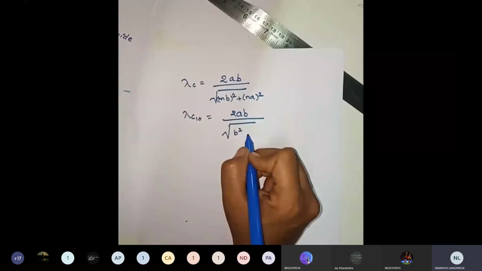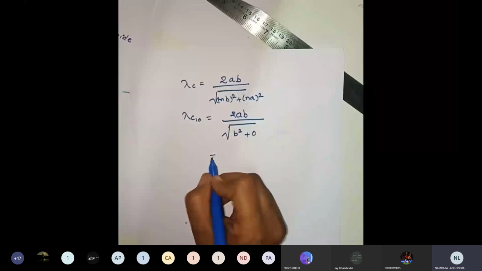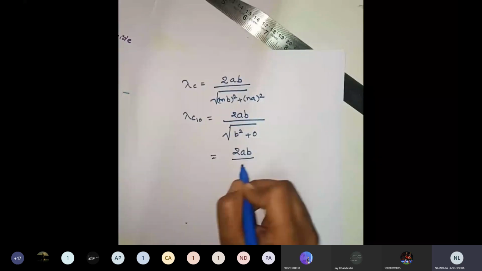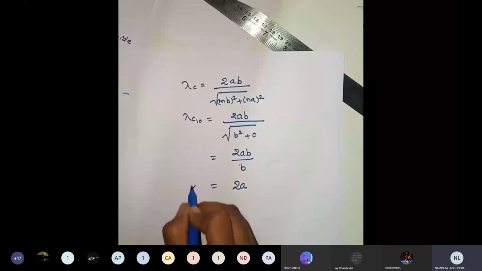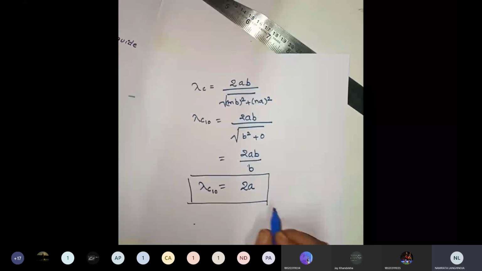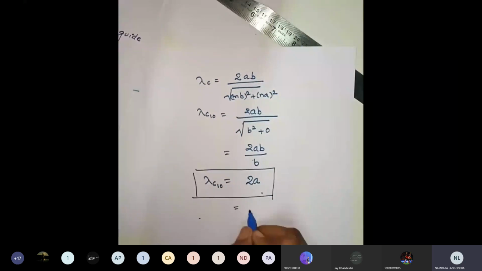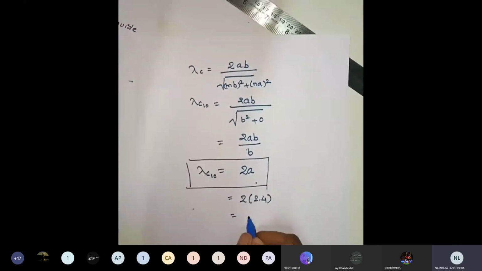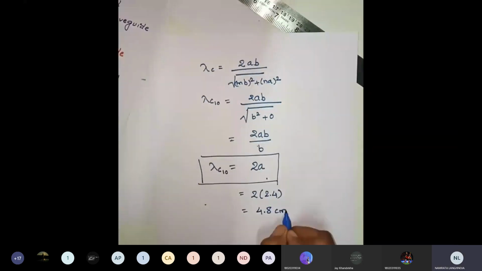So this equation becomes twice ab divided by b. So for TE10 mode, my lambda c is equal to twice my broader dimension, and that is what we have calculated, twice 2.4. My answer is 4.8 centimeter. Kindly note down this equation in your notebook, students.